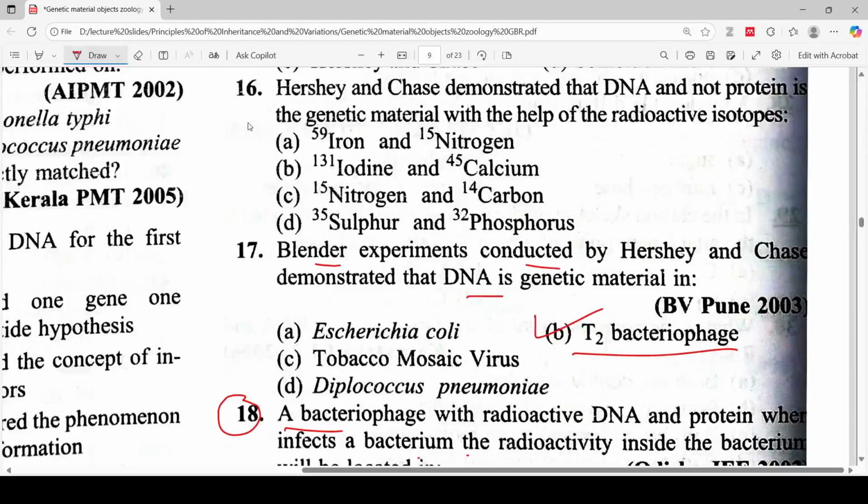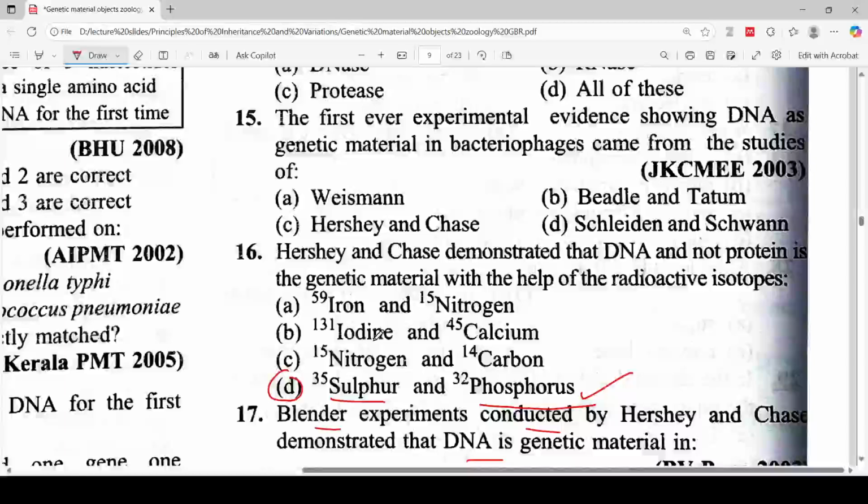Hershey and Chase demonstrated that DNA and not protein is the genetic material with the help of radioactive isotopes. So the correct answer for this question is option D, sulfur and phosphorus will be the correct answer for this question. Let's move to the next question. The first ever